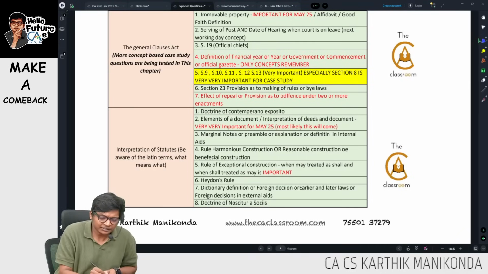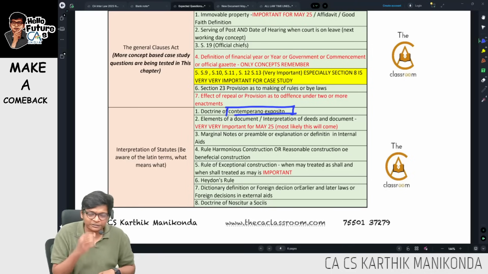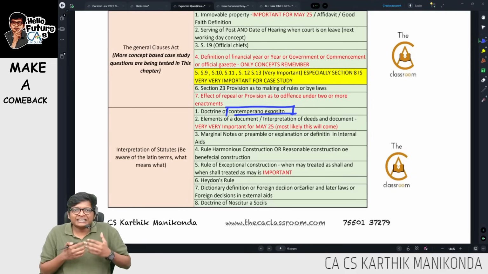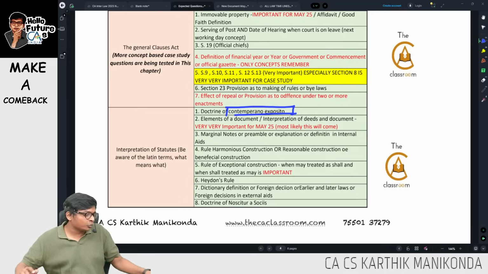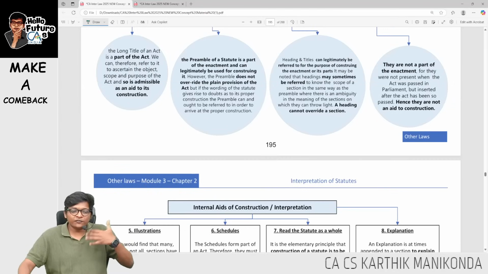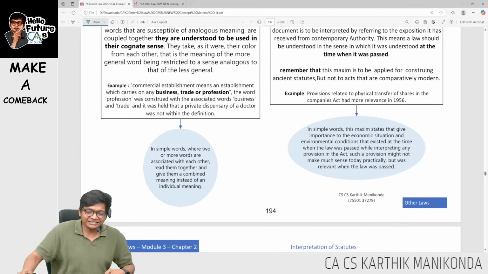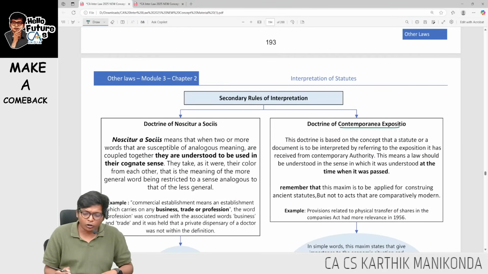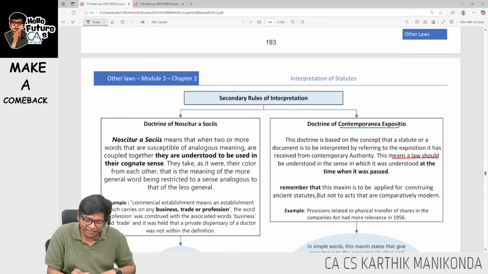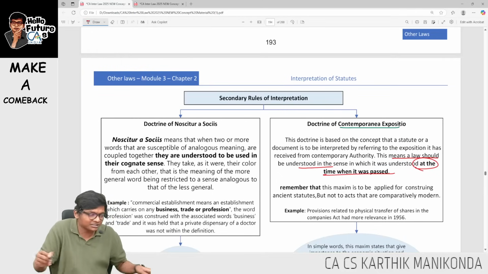Sir, what is the doctrine of contemporanea expositio? This is part of our secondary rules of interpretation. What this says basically is, when you are trying to read a law, try to understand it from the time when it was passed. So if a law is made in the 1940s, you can better understand it if you look at it from the 1940s. That is the secondary rule of interpretation, the doctrine of contemporanea expositio. The keyword here is, this law should be understood at the time when it was passed.